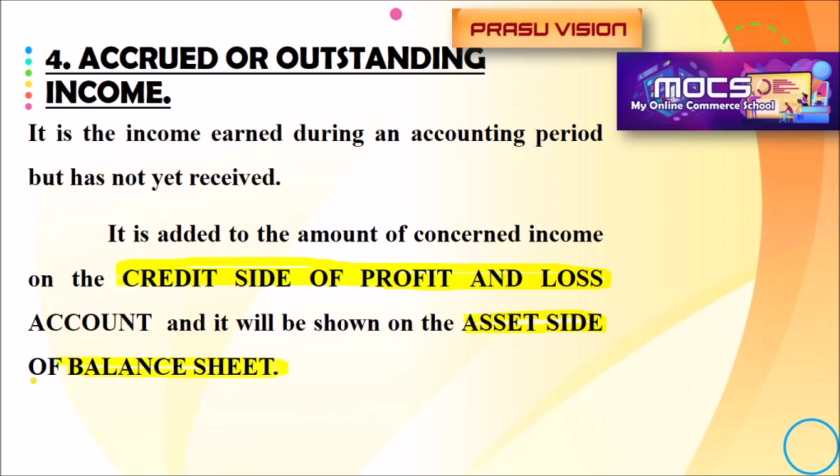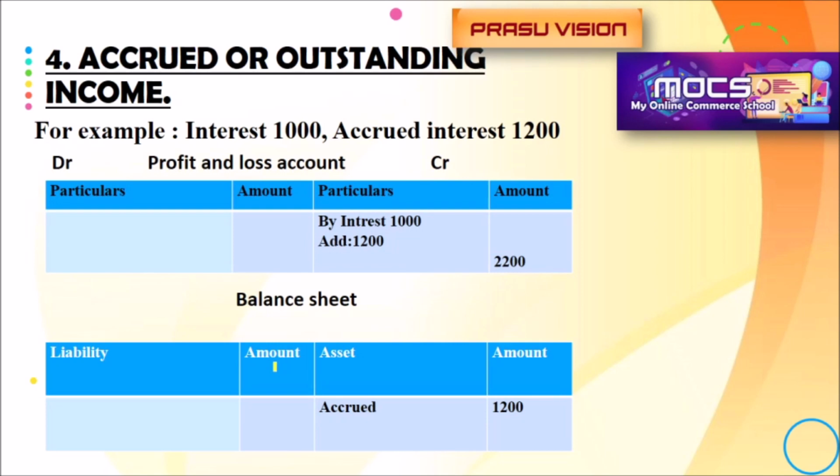So just look at this example. Interest given in the trial balance on the credit side, that is interest received, is 1000, and the accrued interest given in the additional information adjustment is 1200. In the profit and loss account, we write by interest 1000, which is given on the credit side of the trial balance.